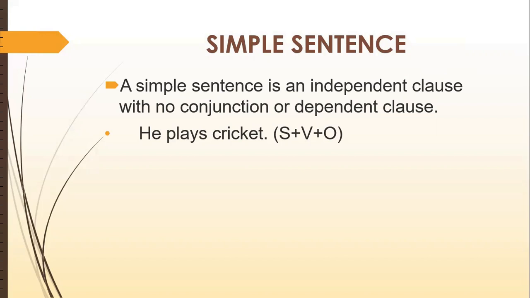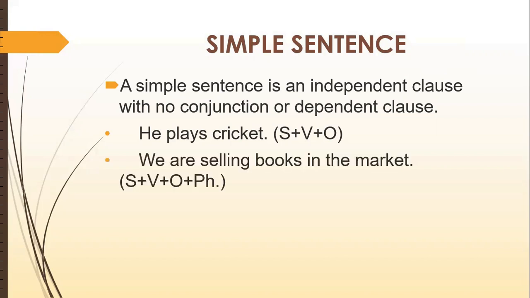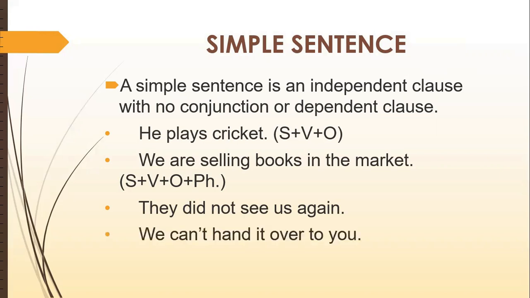Subject, verb, object, simple. Then, we are selling books in the market. Again, subject, verb, object, and phrase. They did not see us again. You can see in all three sentences, nowhere have we used a conjunction, and just one message is conveyed and one action is going on. We can't hand it over to you. Again, in this sentence, one simple message has been forwarded. So when we have one simple action, you have to focus on the action. How many actions are prevailing? If one action is prevailing, it means you have a simple sentence.